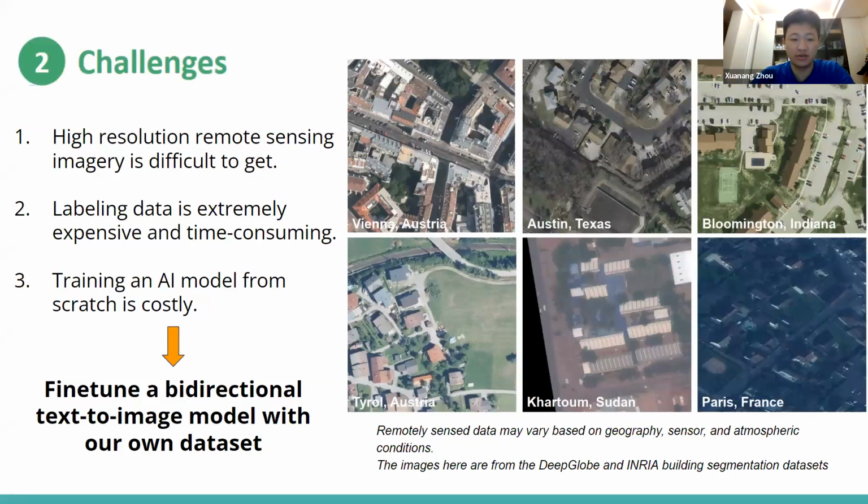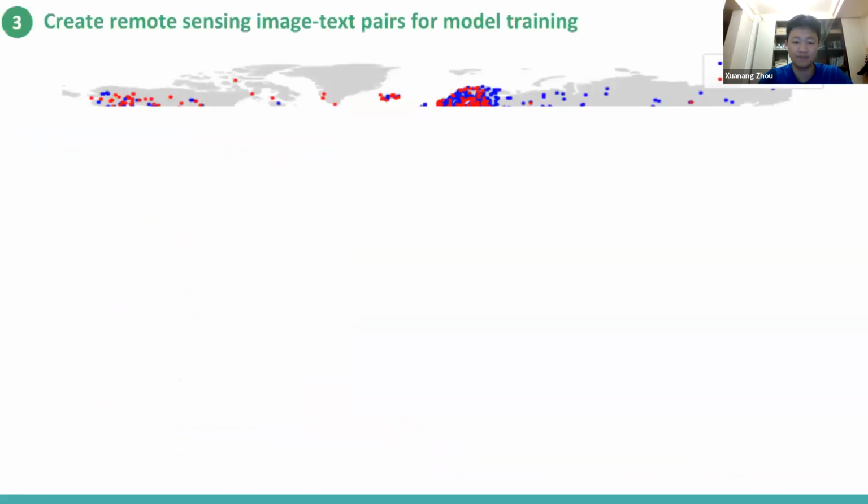However, there are some challenges to achieve these goals. First, it is difficult to obtain high-resolution remote sensing imagery, and even if we have enough data, it is costly and expensive to label all of the data by hand. Therefore, the traditional supervised learning approach, which is dependent on a lot of labeled data to train, is not ideal for this project. In addition, it is also costly to train a relevant large-scale AI model from scratch. To solve these challenges, our strategy is to tailor an existing bidirectional text-to-image model by fine-tuning it using our own new dataset.